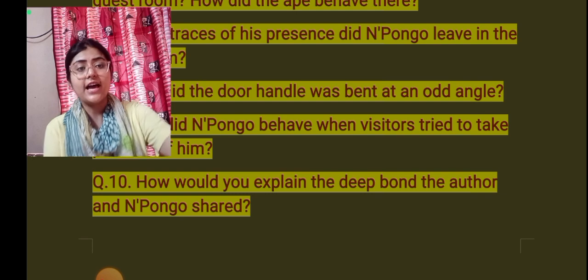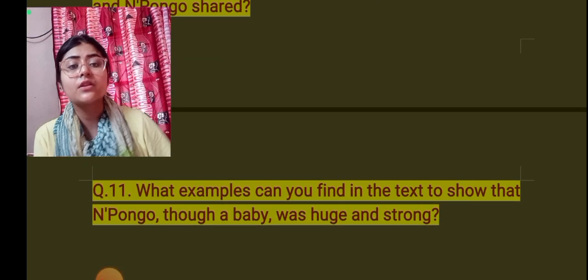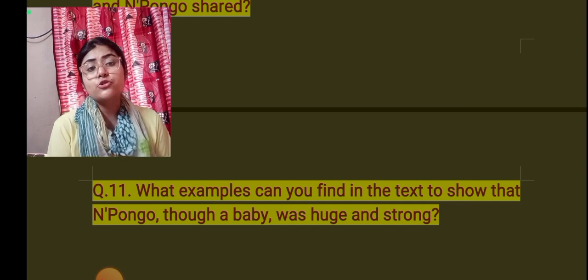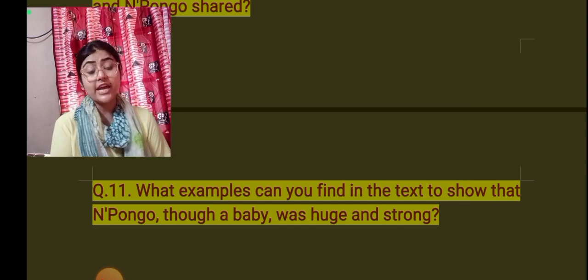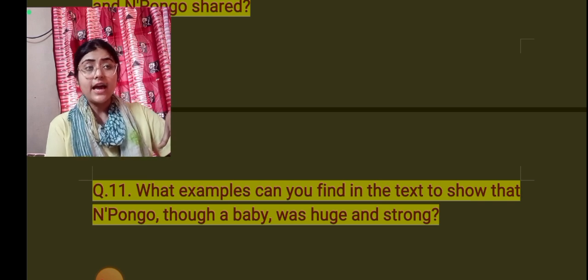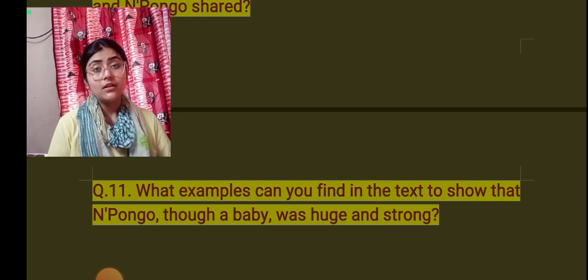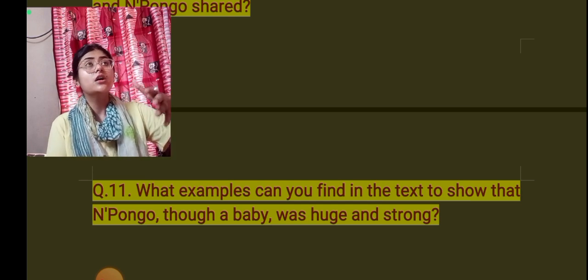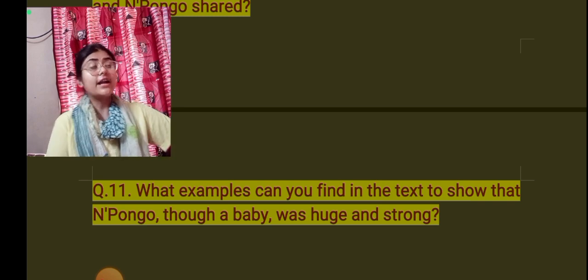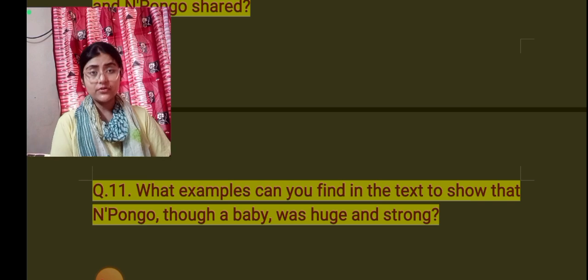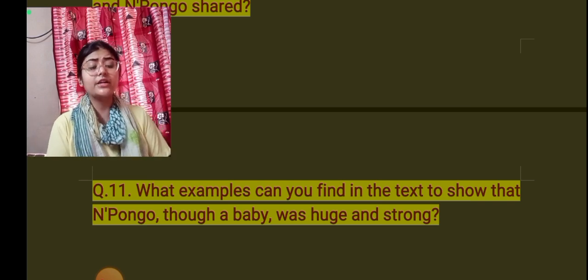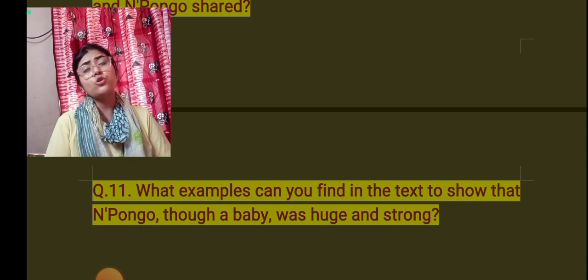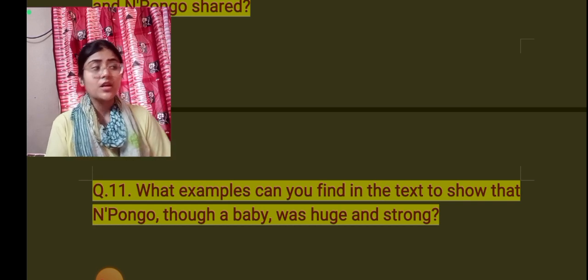Okay, and now come to the last question, that is, what examples can you find in the text to show that Npongo, though a baby, was huge and strong? Npongo was 18 inches tall, and he had a kind of solid muscle, being a baby gorilla of only 2 years old. He was only 2 years old, and he was this much tall, and he had solid muscle as well. And Npongo was heavier also. When the author lifted him up in his lap, he felt that Npongo was heavier compared to his age. So that was how you can say that Npongo was actually huge and strong.